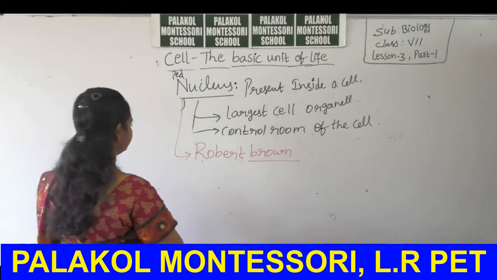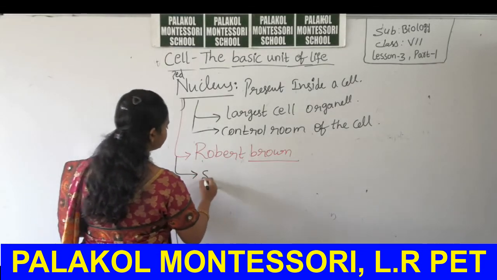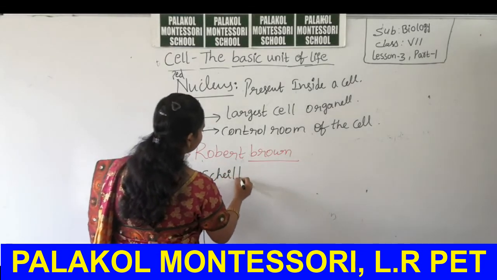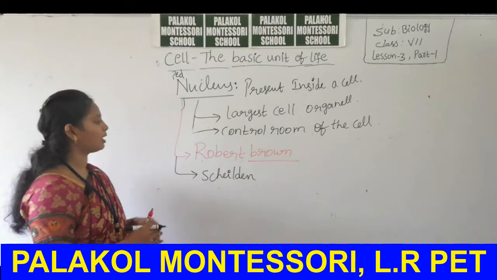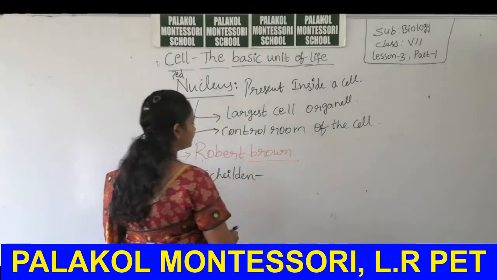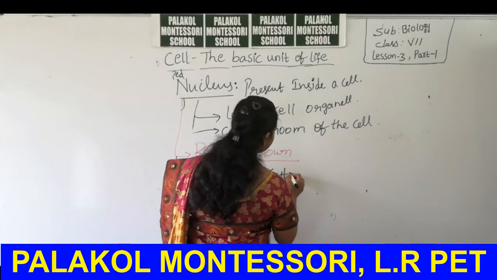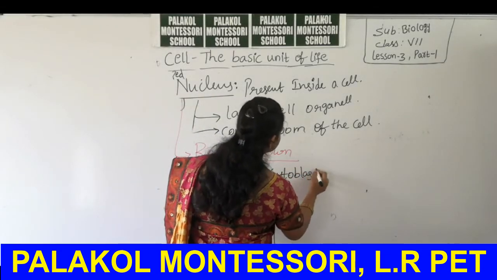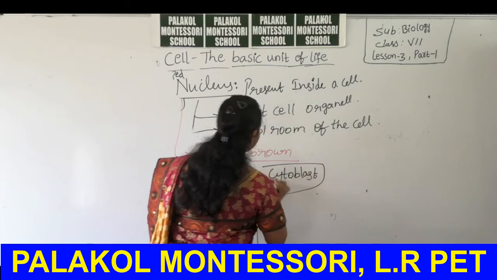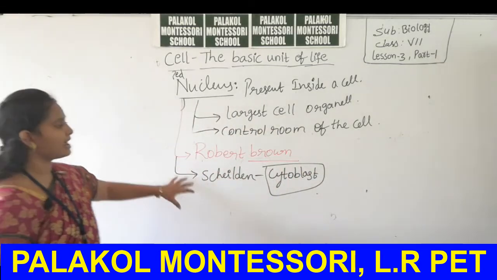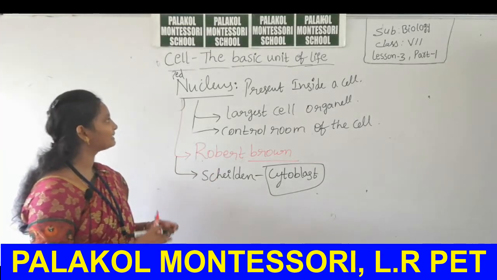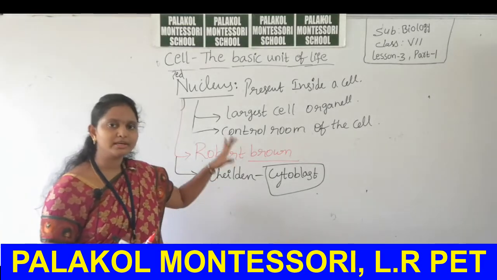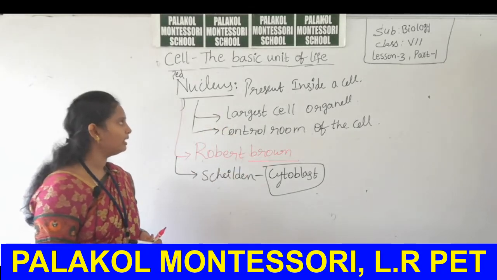Another scientist, Schleiden, also observed it before Robert Brown and named the nucleus the cytoblast. But later Robert Brown came and gave a clear description of the nucleus.